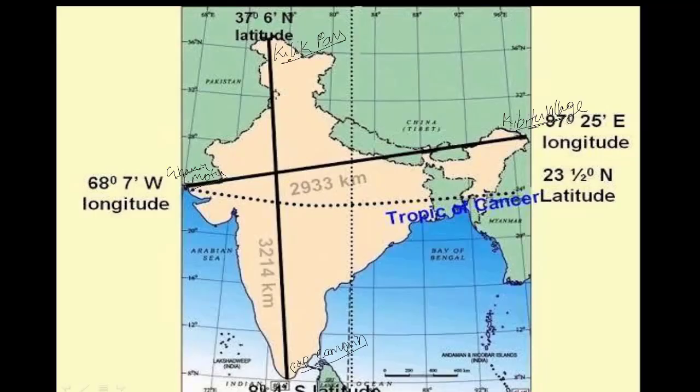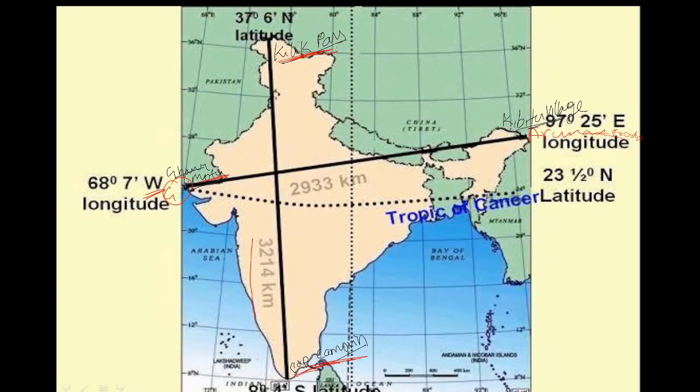From the north, it starts from Kilik Pass. Remember this exact location, that is Kilik Pass. From the south, it is Cape Comorin. From the east, it is Kibithu village of Arunachal Pradesh, and in the west, Guhar Moti in Gujarat. So from north to south, it has 3,214 kilometers.